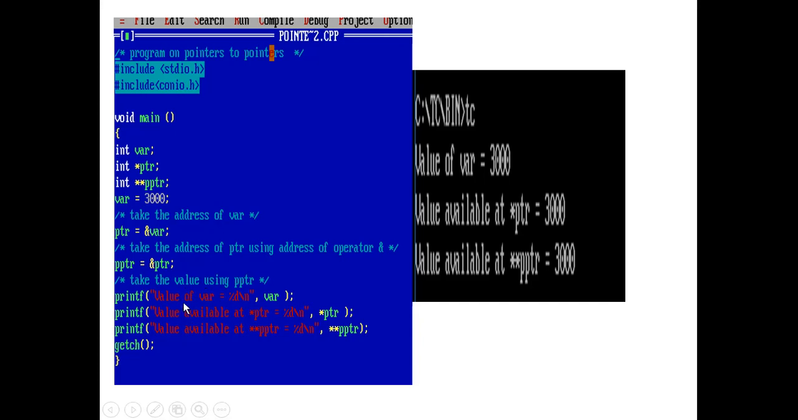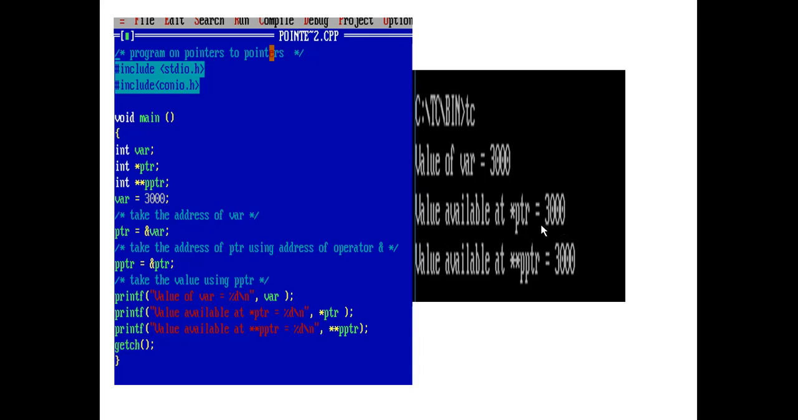First of all, I am printing the value of the variable. The actual value in the variable is printed onto the output screen as the first line of output. You can observe the output on the right side of your program. Value of variable is 3000. Next I am printing the value available at the pointer, by using star pointer. By using star pointer we can get the value stored at that pointer. The value stored is 3000 on my output screen.